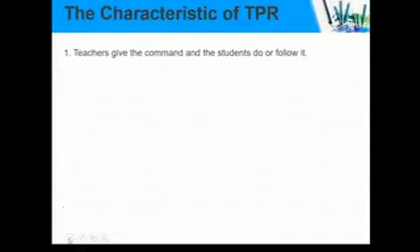Okay, now the characteristics of TPR. Number one, the teacher gives the command and the student does or follows it. Number two, games and other fun-filled activities are given. Actually for TPR, not only games, there are many things that we can do, but one of them is games, and that is also fine.